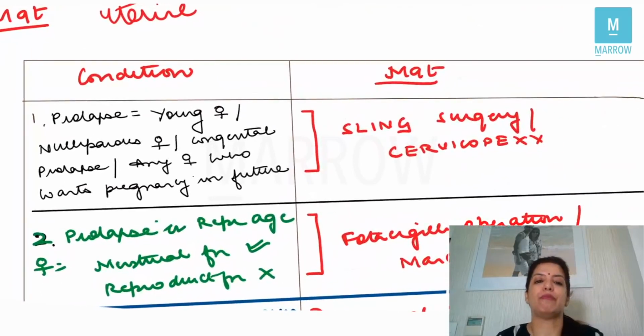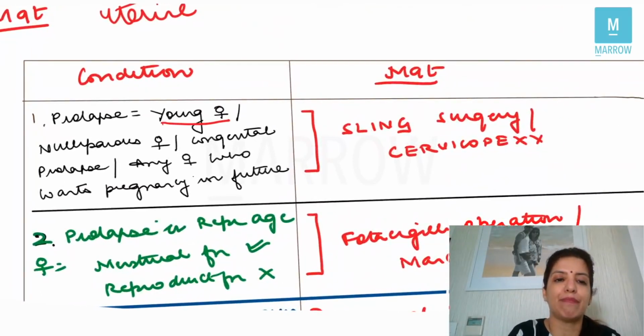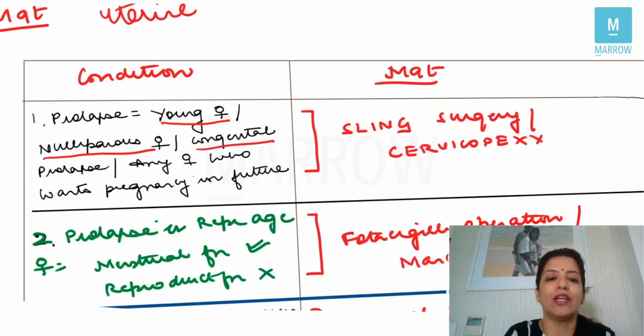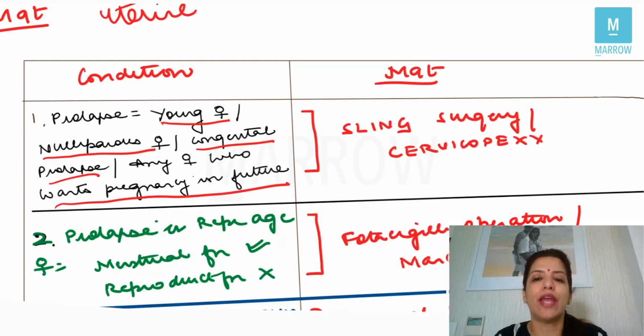Suppose prolapse is happening in a young female or a nulliparous female, or the question is saying it's a congenital prolapse, or the question is saying that prolapse is happening in a female who wants pregnancy in future, then always and always the management is sling surgery. In the options, you will have to look for sling surgery. The name of the sling surgery can be any name. It could be a Purandare sling surgery. It could be a Shirodkar sling surgery. That doesn't matter. What you have to look for in the options is the word sling surgery.